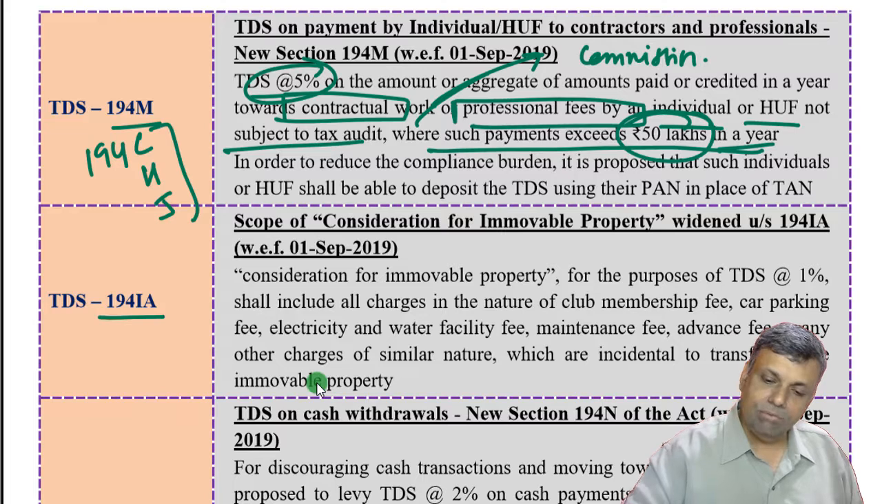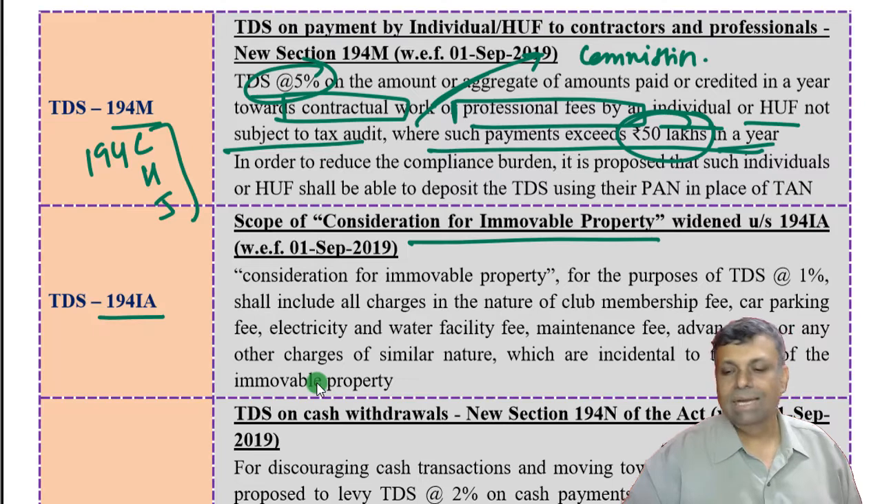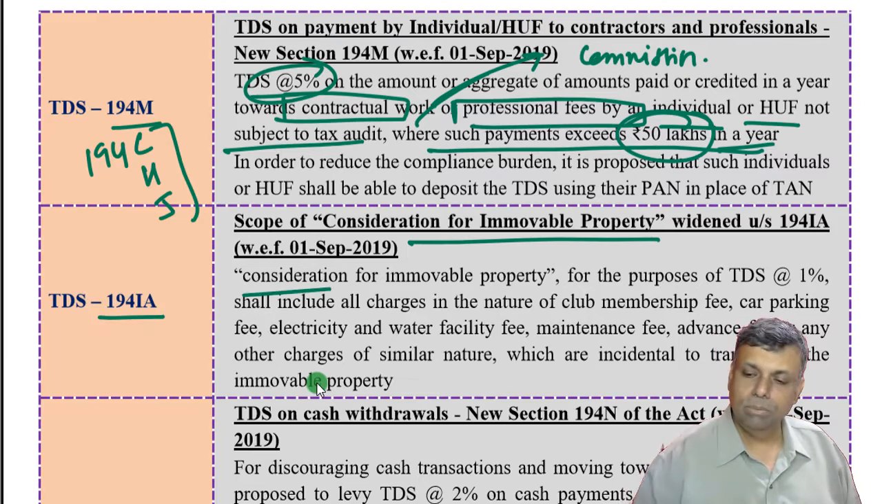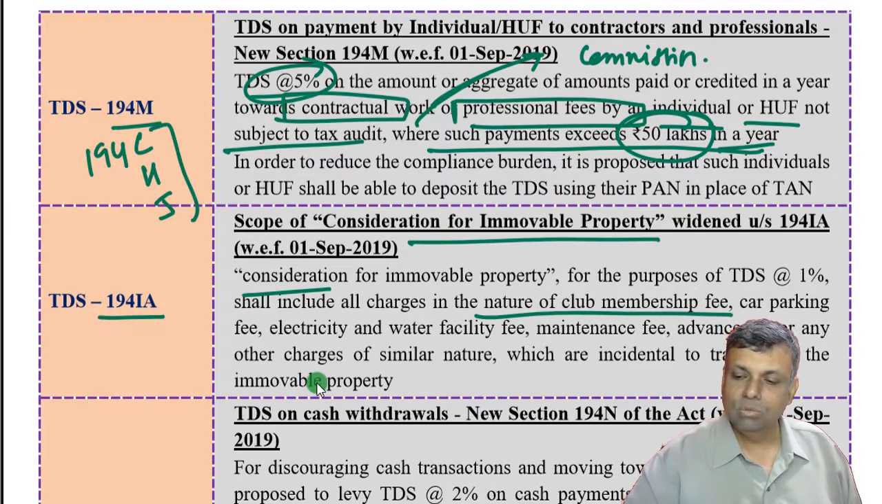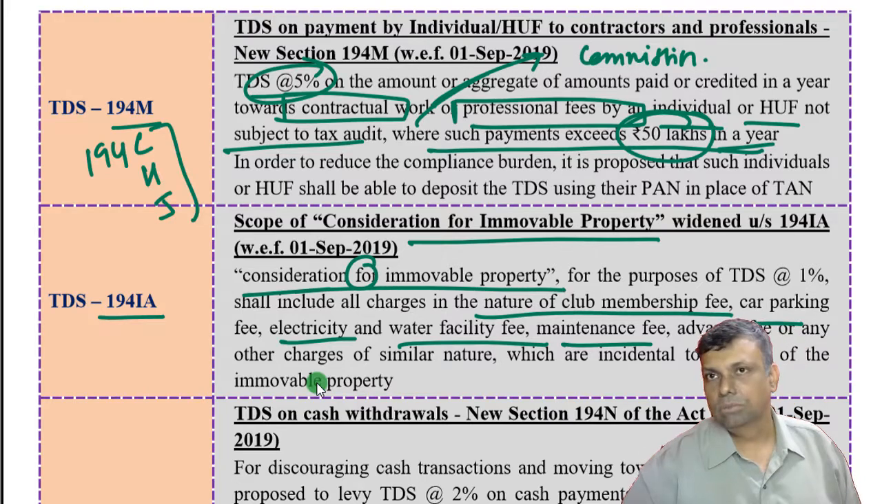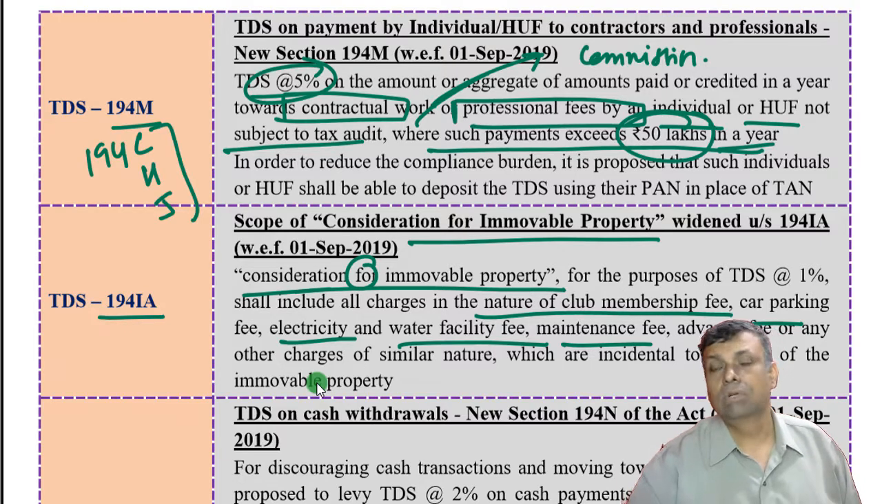Okay, 194IA, it is basically consideration with respect to the immovable property, and this consideration with respect to immovable property now includes all the associated payments. That means consideration with respect to the club membership, car parking, electricity, water facility fee, maintenance fee, etc. Whatever the consideration for the immovable property. So suppose you are paying a price for immovable property, the price will include all these associated payments if you are making it for the purchase or for the consideration of this immovable property.